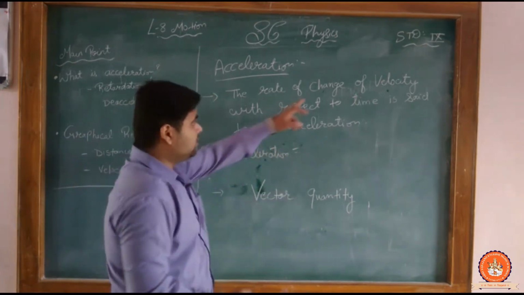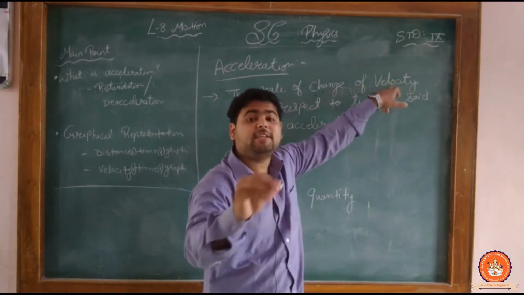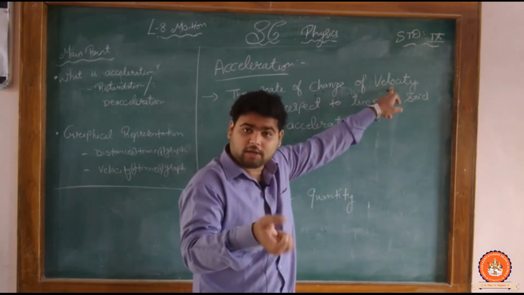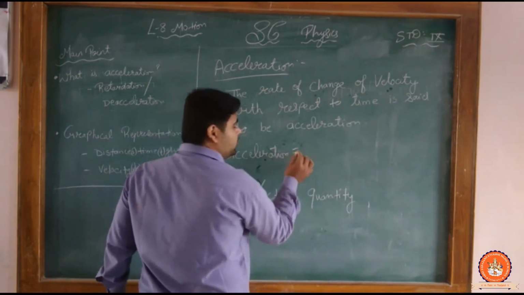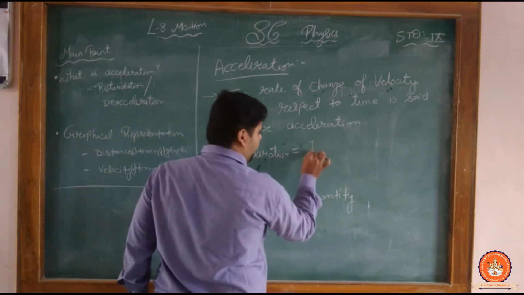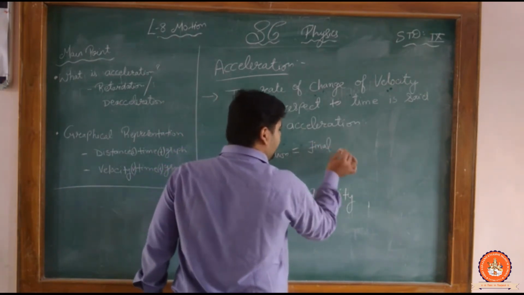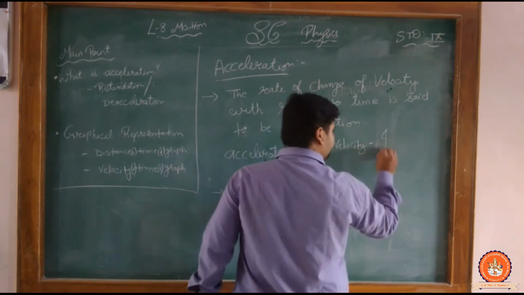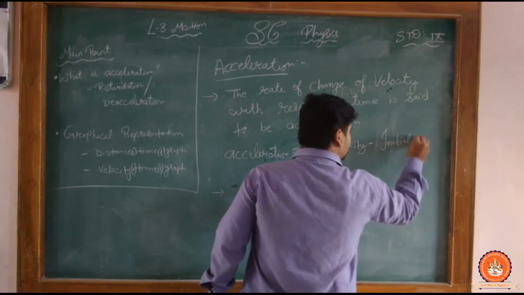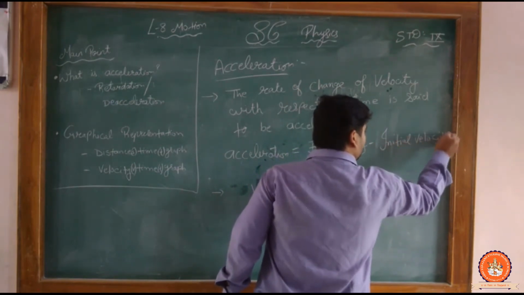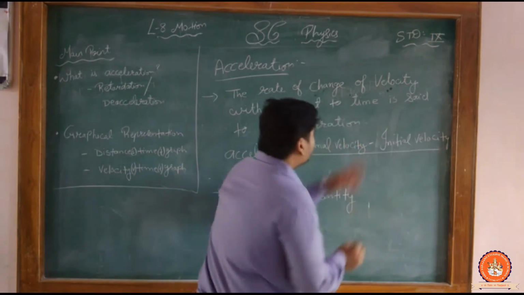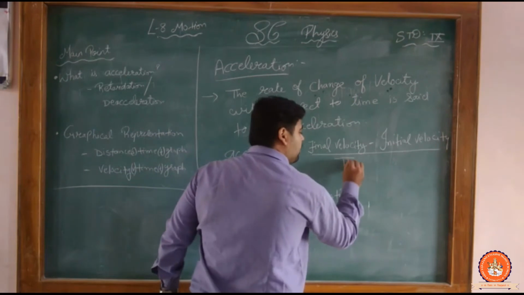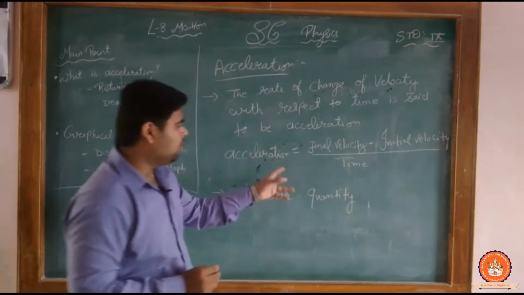is equal to change of velocity. We had written change of velocity means what? It is the difference between the highest velocity and the lowest velocity. So if you want to find the change in velocity, what are we doing? Final velocity minus initial velocity, with respect to time, means divide by time. But sir, it is too large.